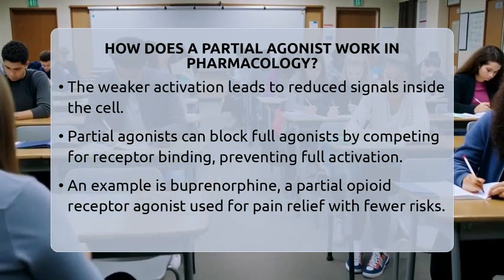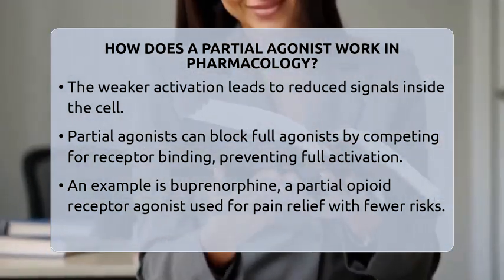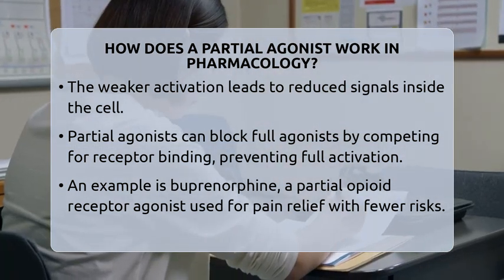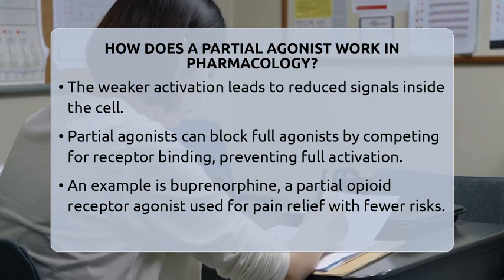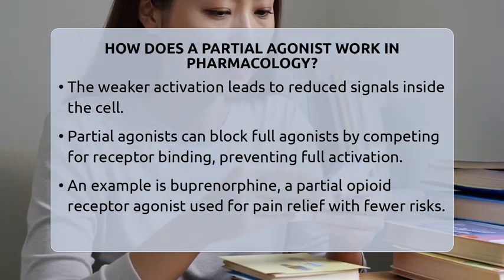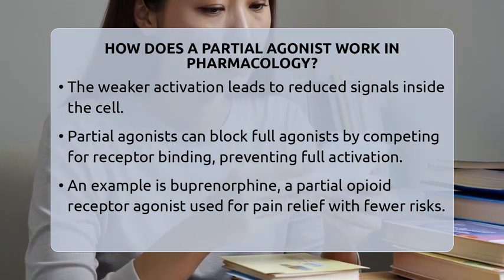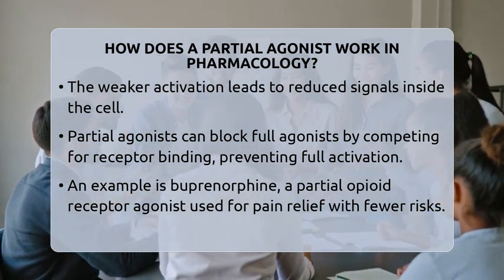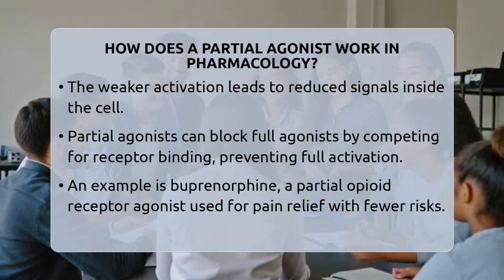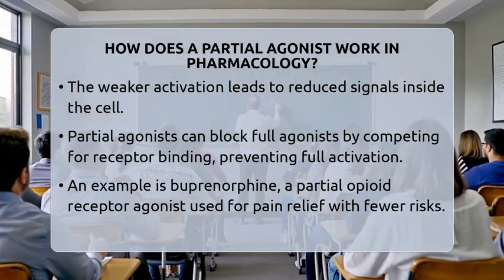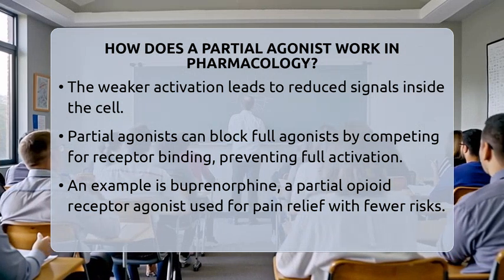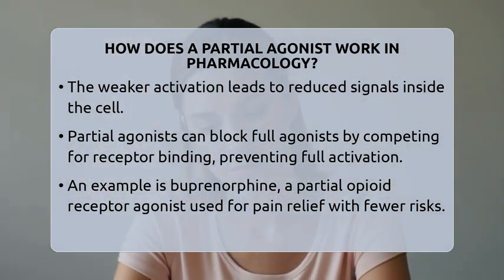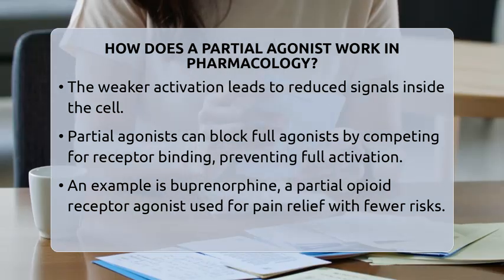This is useful in medicine because it can reduce side effects by not overstimulating the receptor. For example, buprenorphine is a partial agonist at the mu-opioid receptor. It provides pain relief but with fewer risks of breathing problems or addiction compared to full opioid drugs. Another example is aripiprazole, which is used in mental health treatment. It acts as a partial dopamine receptor agonist, helping to balance brain chemicals in conditions like schizophrenia and bipolar disorder.